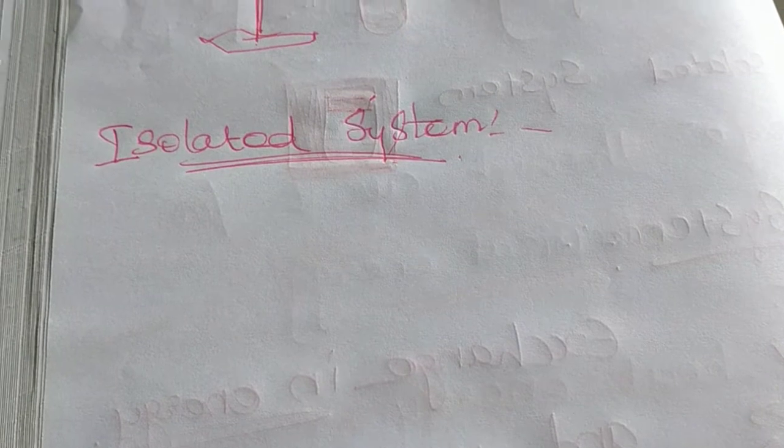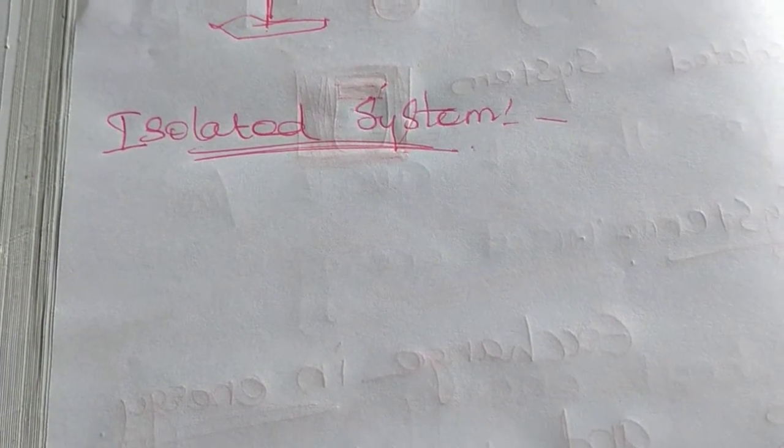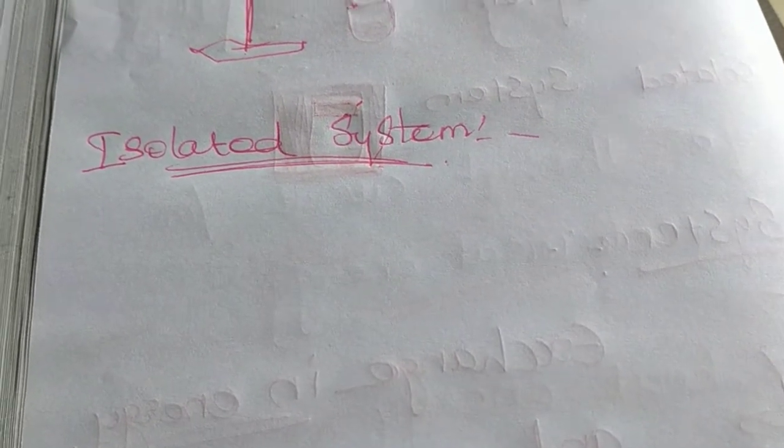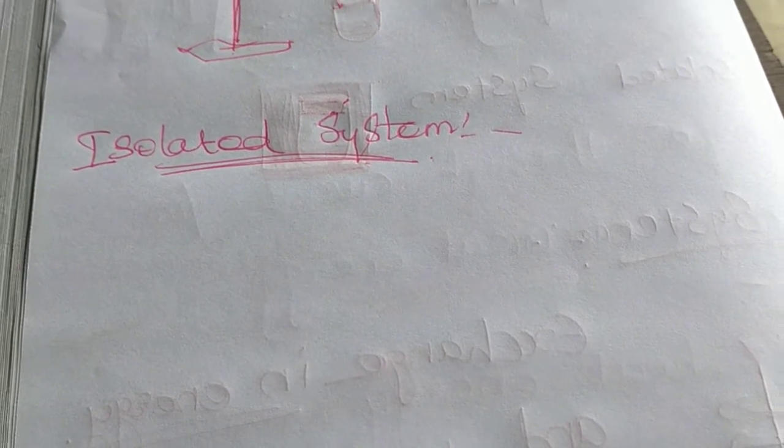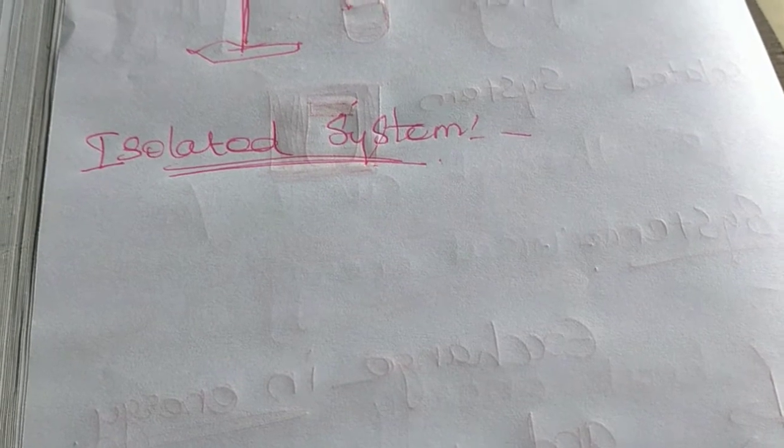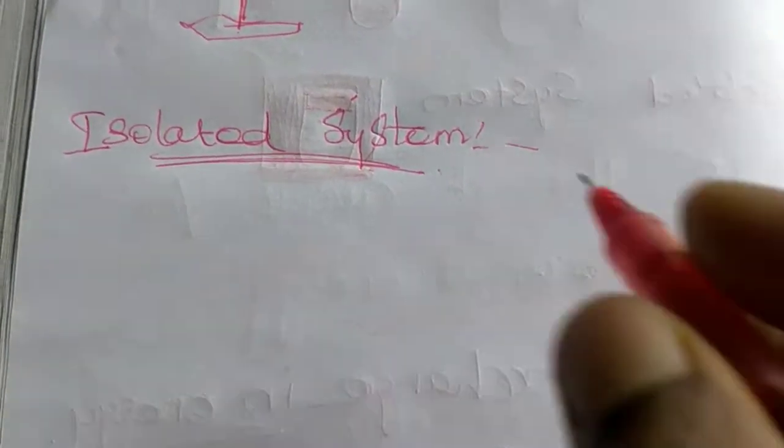It is totally isolated from the surroundings. That means there is no transfer of heat energy and no transfer of matter from the system to the surroundings.